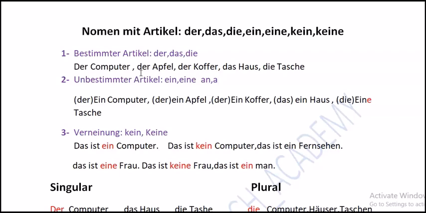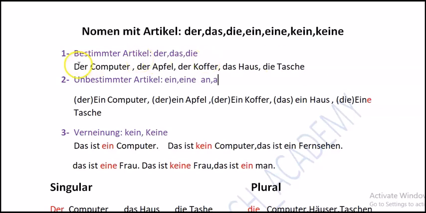But in German, something neutral can be feminine, something neutral can be male. So the articles are used differently. Because of that, we have to be careful and learn all nouns with their articles.